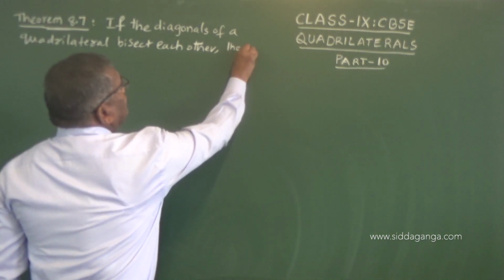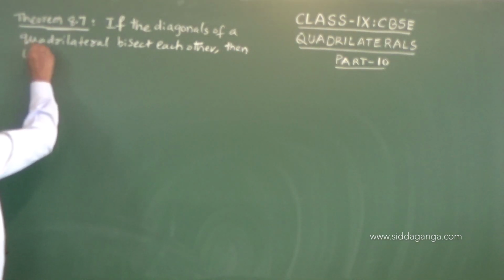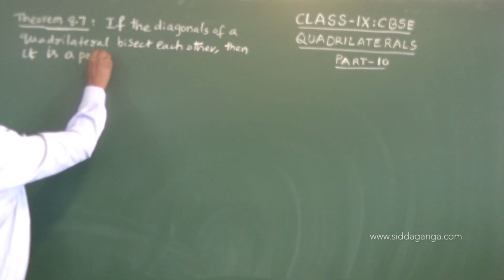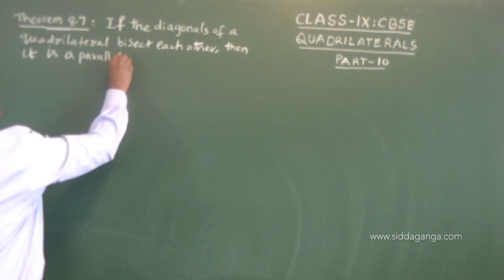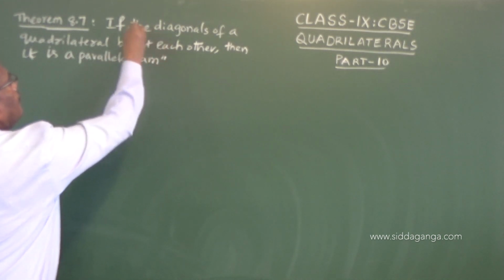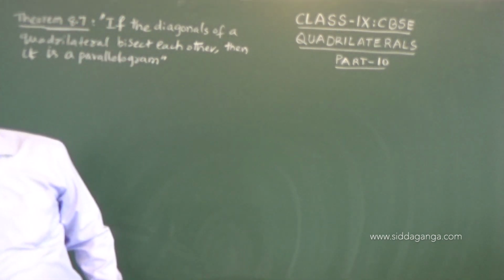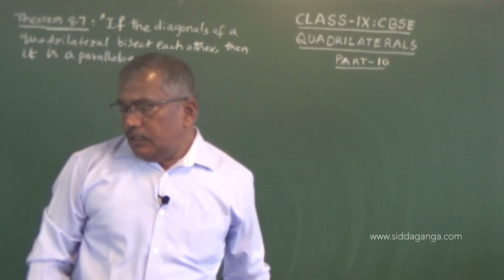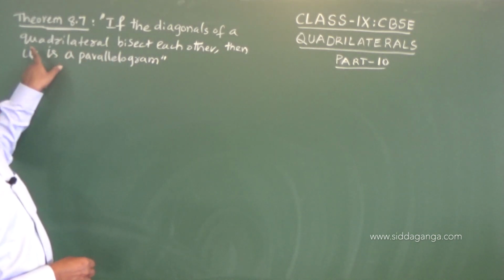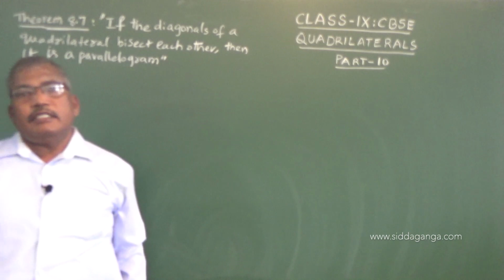Then it is a parallelogram. So now, as per the given statement, a quadrilateral is given wherein the diagonals bisect each other.